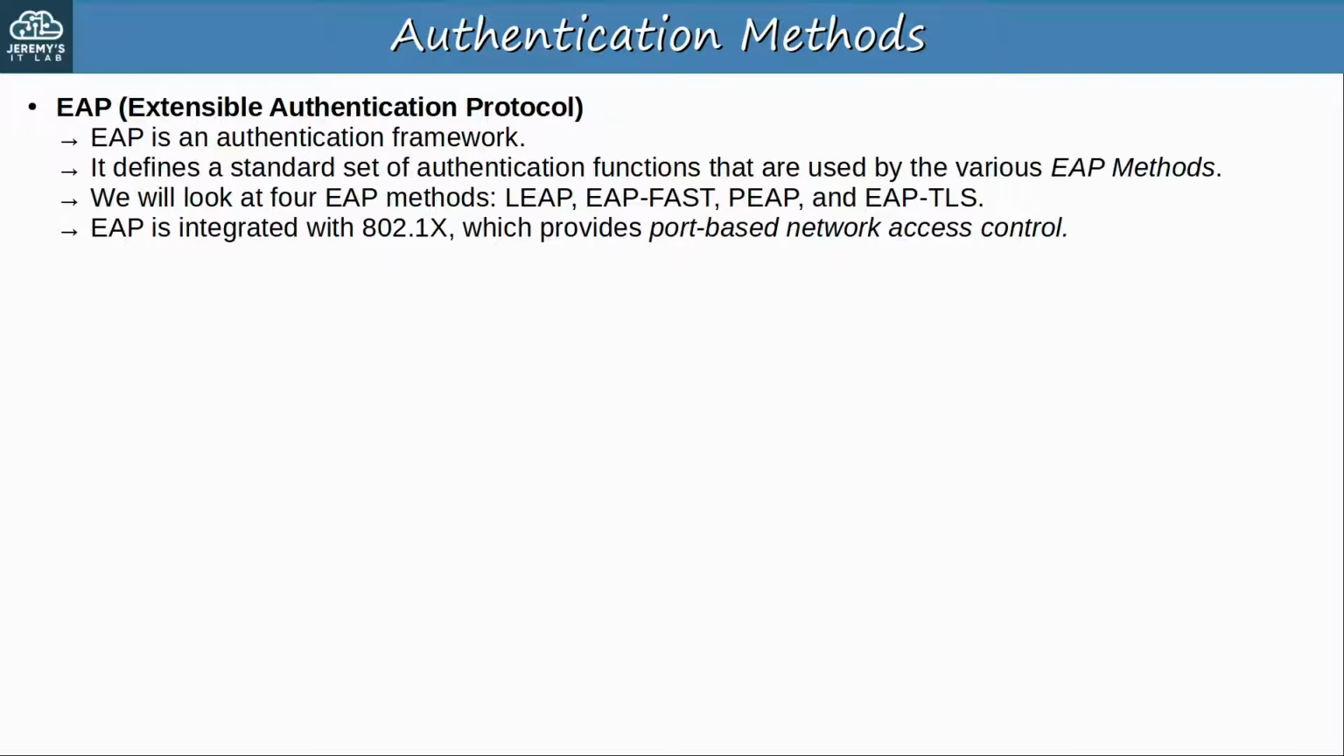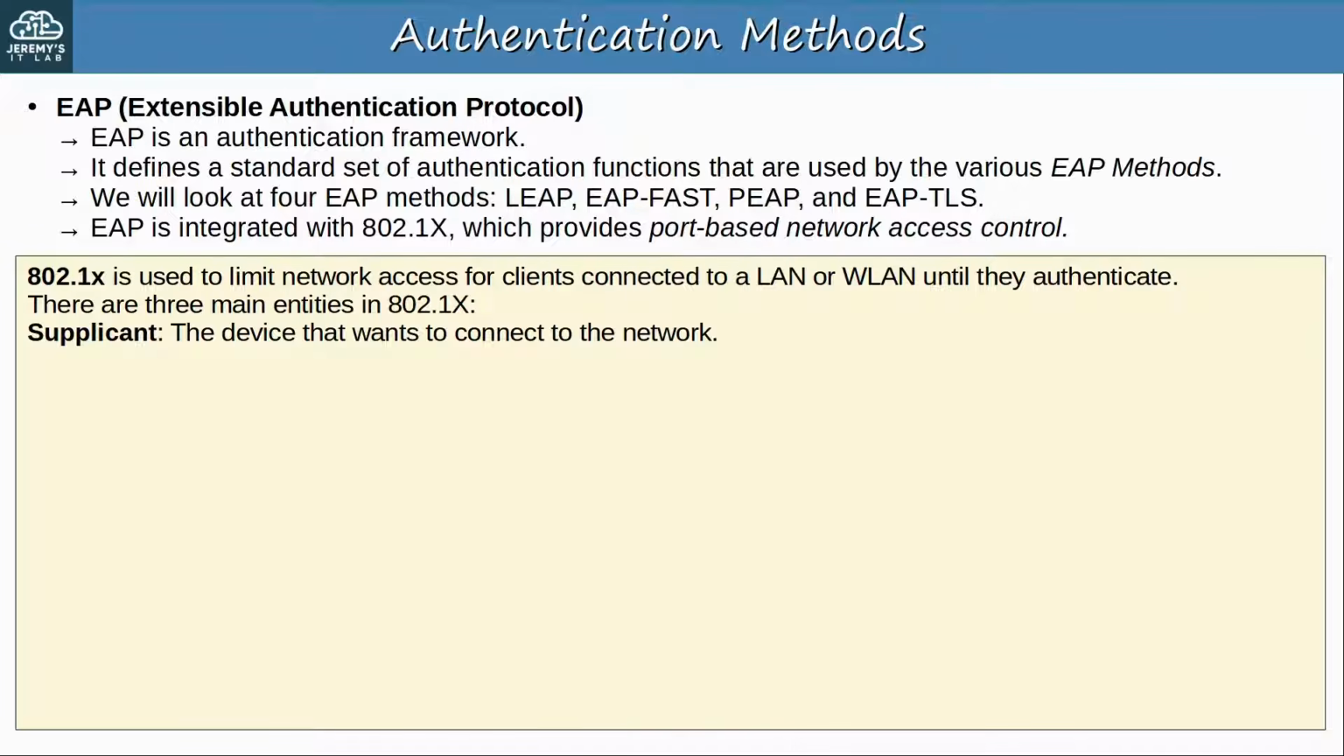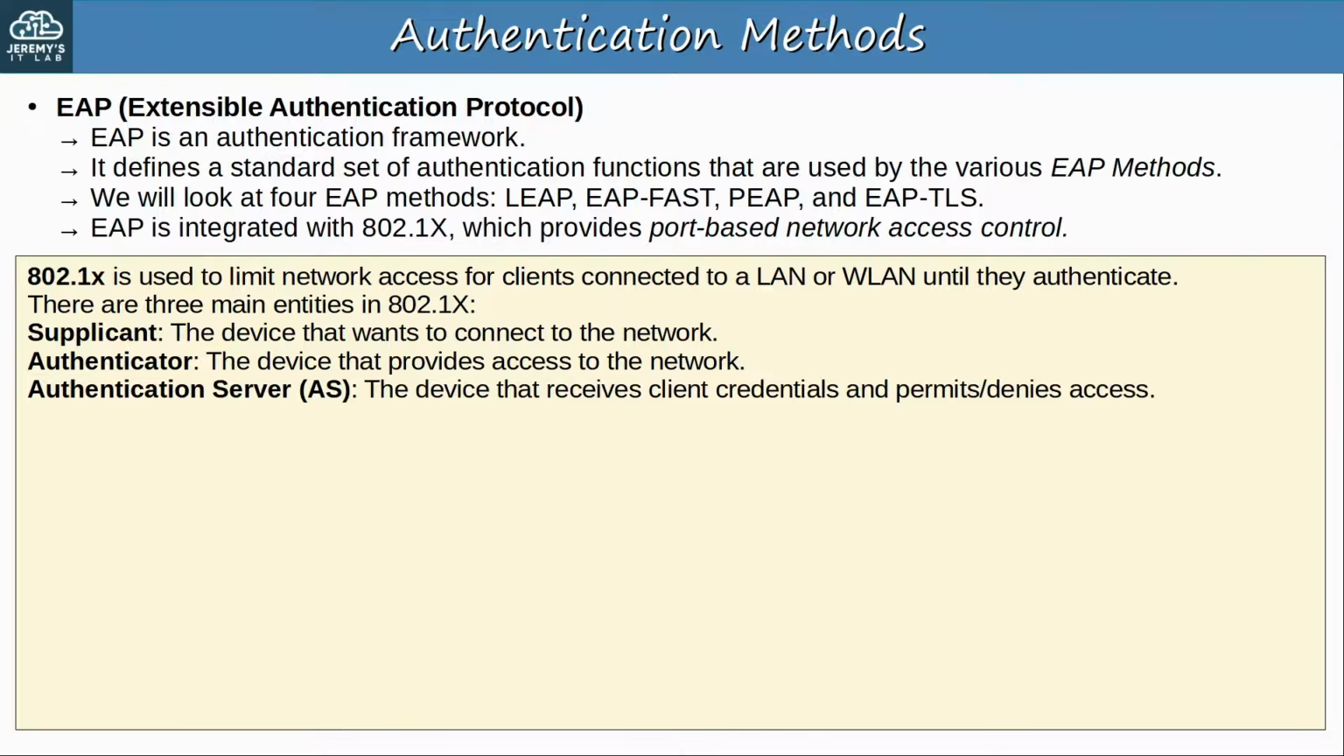Note that EAP is integrated with a protocol called 802.1x, which provides port-based network access control. Let me explain. 802.1x is used to limit network access for clients connected to a LAN or wireless LAN until they authenticate. Here are some specifics. There are 3 main entities in 802.1x. First, the supplicant. This is the device that wants to connect to the network. Then there is the authenticator. This is the device that provides access to the network. Finally, the authentication server. This is the device that receives client credentials and permits or denies access.